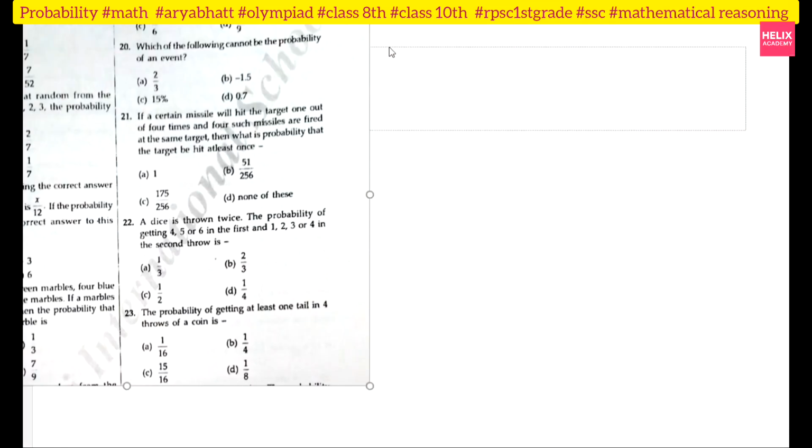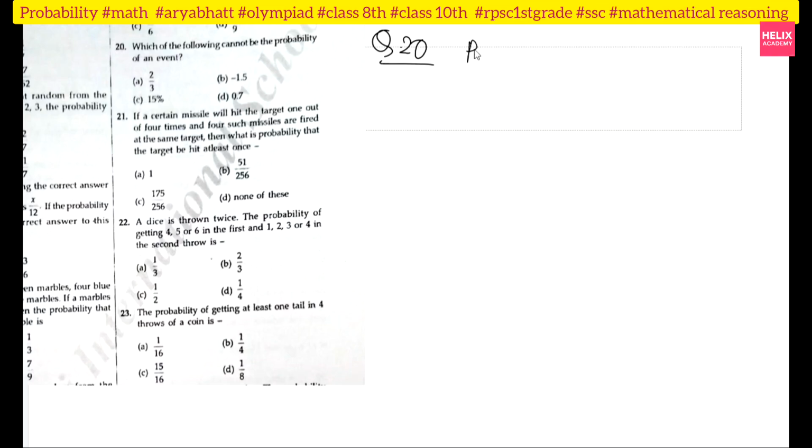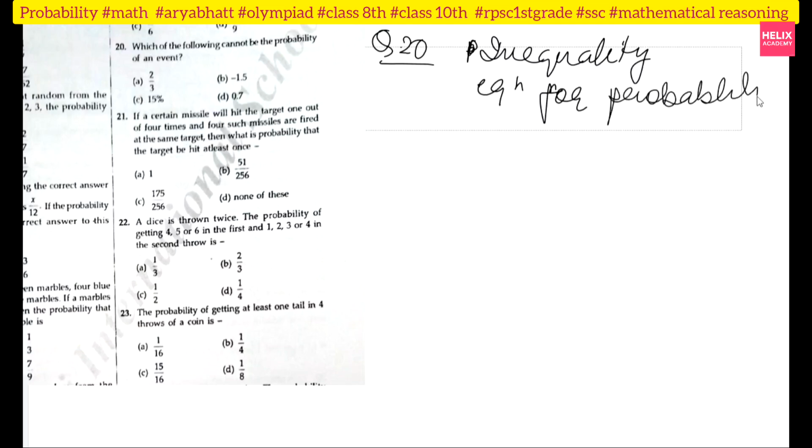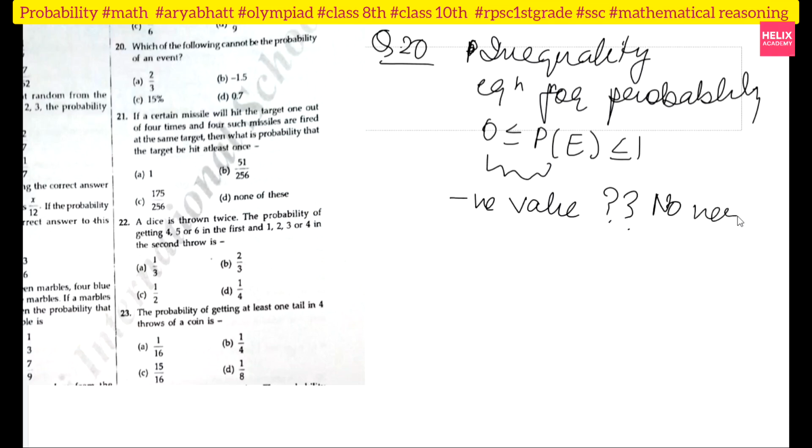Just right now I told you one thing, or I can say one more thing, the inequality for probability will be like this way only, right? So can it be a negative value? You will say no, never. Probability can't be negative, right? So now check, can this thing happen? Minus 1.5. No, it is not possible. Minus 1.5 is not possible at all. So your option will be B only.